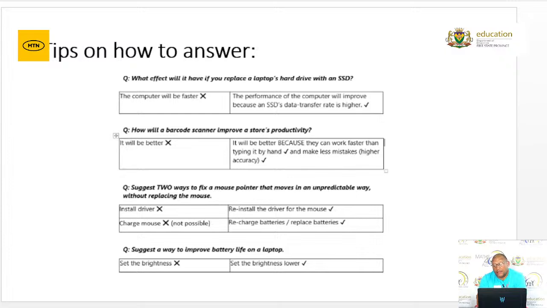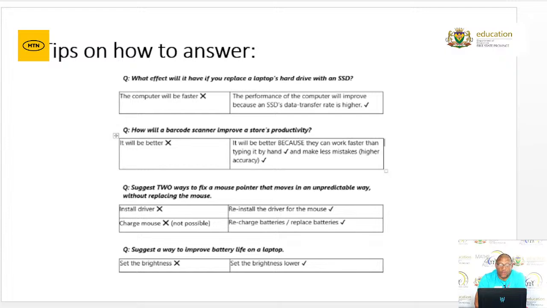Then another question: how will a barcode scanner improve a store's productivity? Some learners might answer it will be better, right? Then it will actually be wrong because it just indicates better without an explanation.